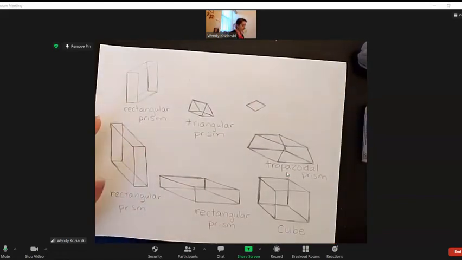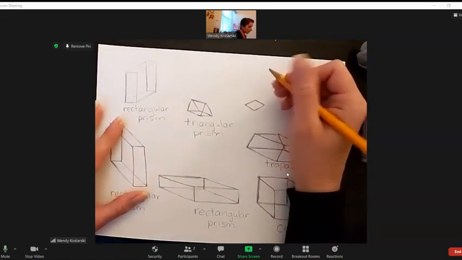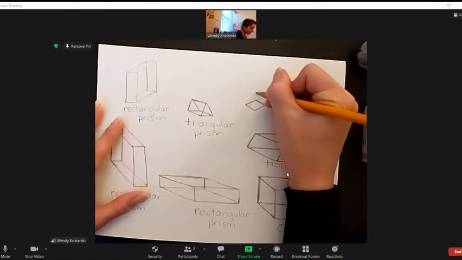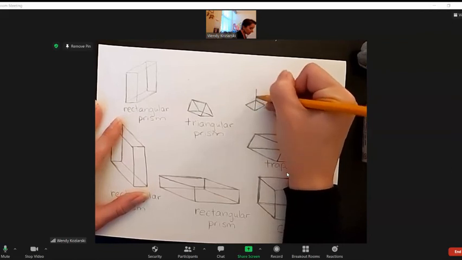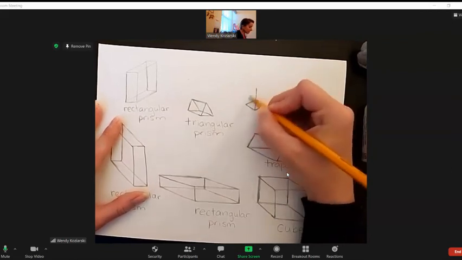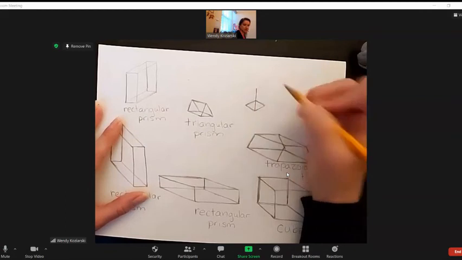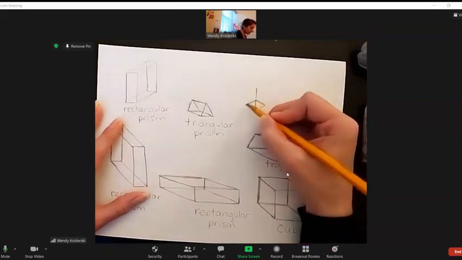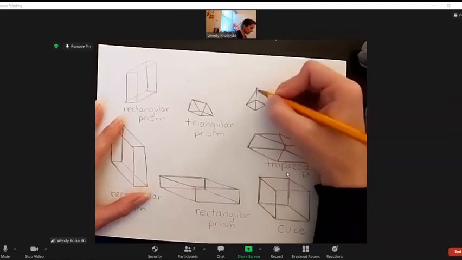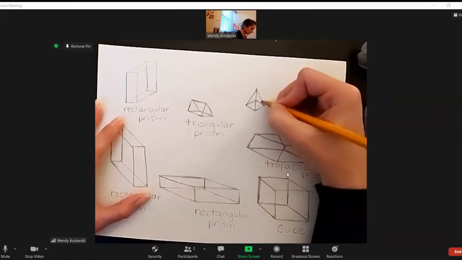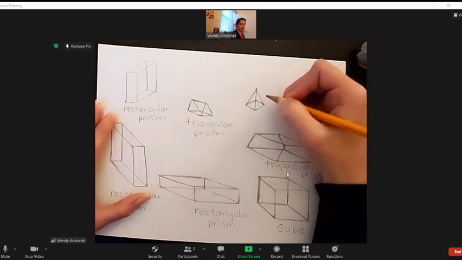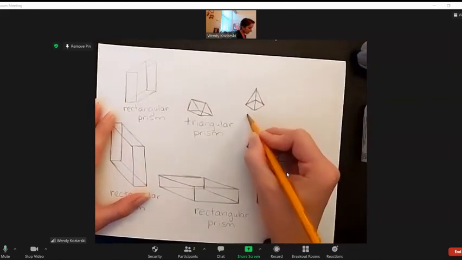Okay, then we're going to draw a line that goes straight up from this. So from this bottom corner to the top corner and then up. And then we'll draw lines from there, the top of that line, to the other corners. There we go. And there we have our pyramid.